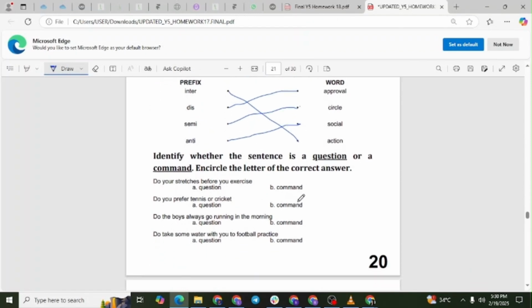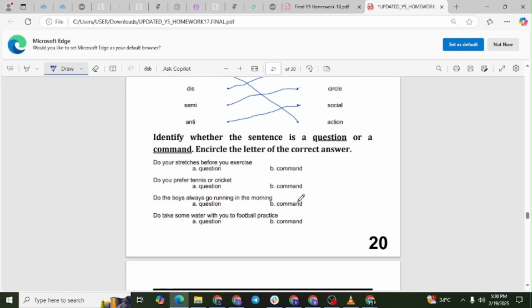Identify whether the sentence is a question or a command. Do your stretches before you exercise. Answer B. Command. Explanation. Even though the sentence starts with "do," it is not asking for information. Instead, it is telling someone to perform an action. Commands typically instruct or direct someone to do something.